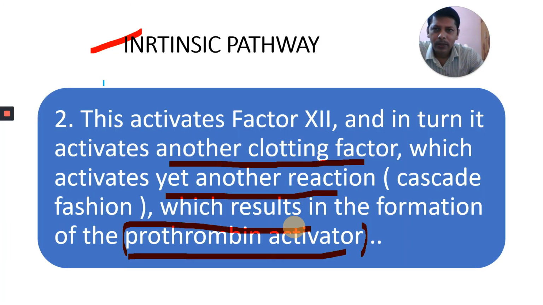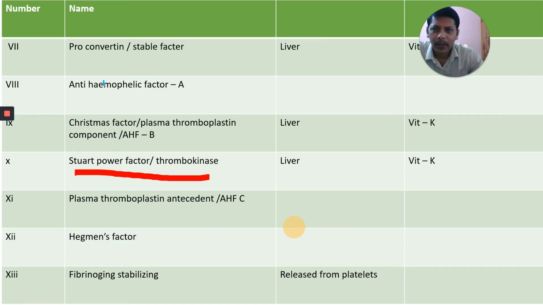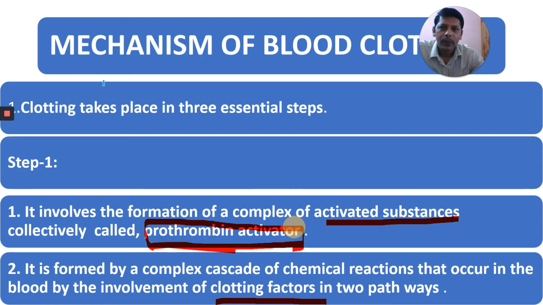Let us summarize what we have learned here. We started the mechanism of blood clotting. Clotting takes place in three essential steps. Step one: there are two pathways, the extrinsic pathway and the intrinsic pathway. It involves the formation of a complex of activated substances, collectively called prothrombin activator. It is formed by a complex cascade of chemical reactions.